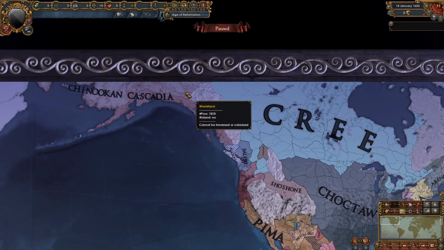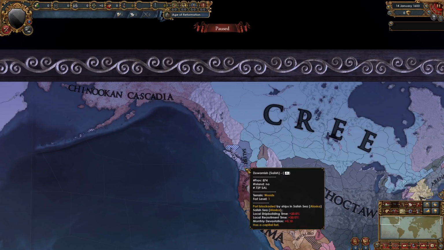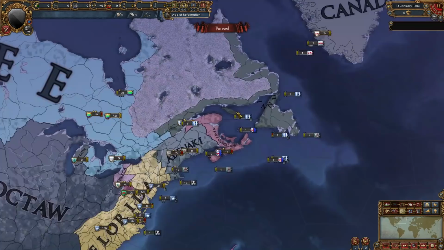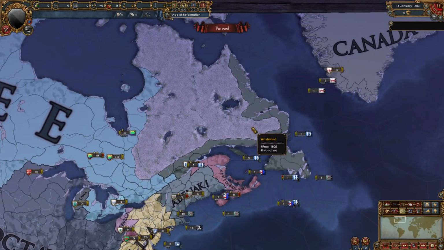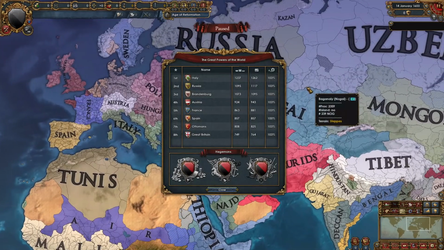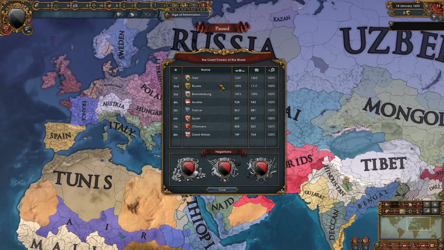Chinook has also taken over almost all of Cascadia, and they're looking pretty strong, and Cree has been expanding over here and over here as well. This is not Canada, this is Innu, and Britain have also established Newfoundland. Canada is in Greenland. On the great powers list, Italy is still number 1, but now we have Russia at number 2,